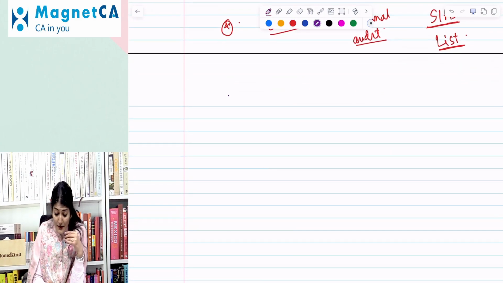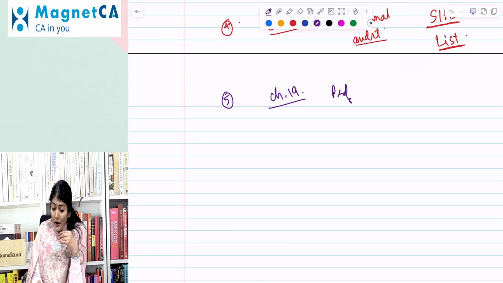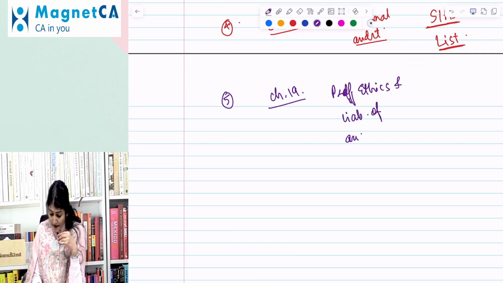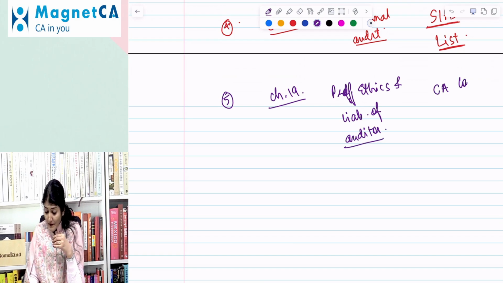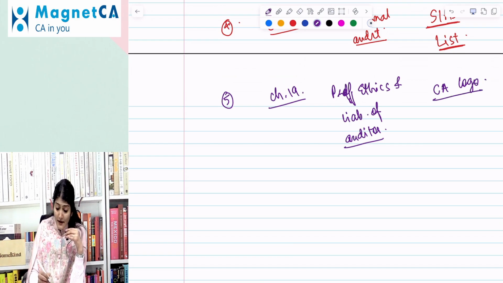Okay. And then coming to the last change, which is in chapter number 19, regarding professional ethics and the liabilities of the auditor. One change over there is regarding the CA logo, the common CA logo guidelines. Earlier the CA logo was the CA with the green color tick, but now it is CA along with the tricolor tick, and below the logo we also have India written.